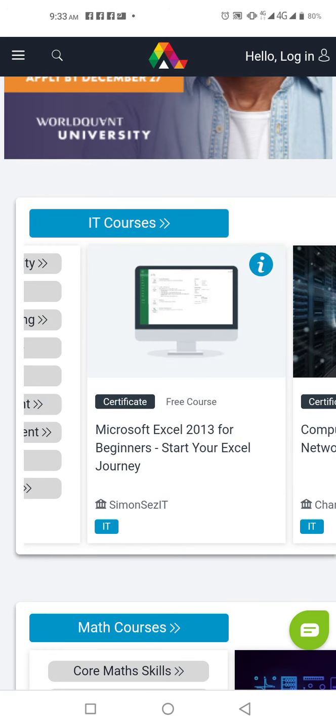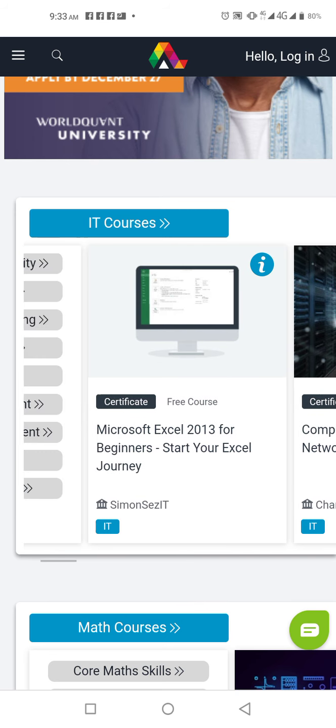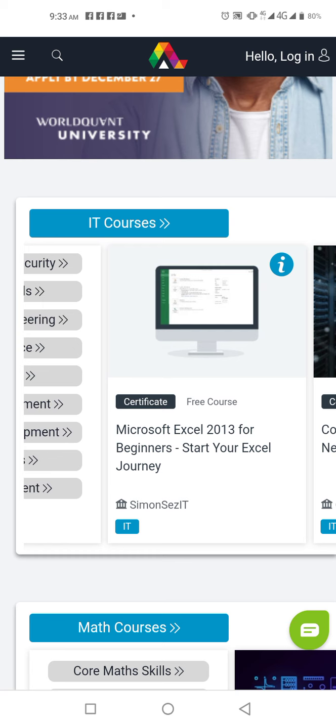Microsoft Excel 2013 for beginners. Oh, if you don't know how to use MS Word and you are in this country, you better go for this course. So this course is actually for you. A lot of people don't know how, especially when you're in the accounting field. In fact, any field, you should be able to use MS Word successfully.